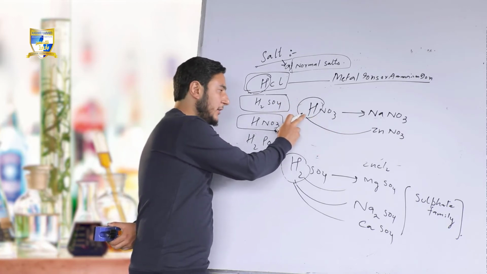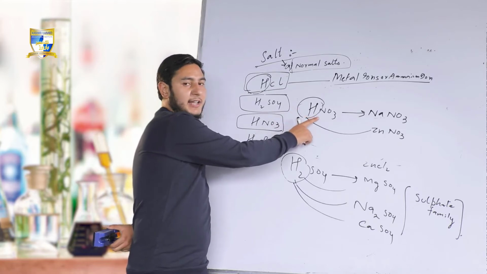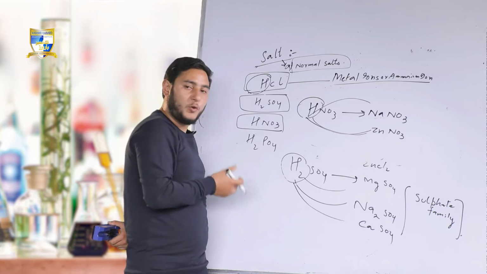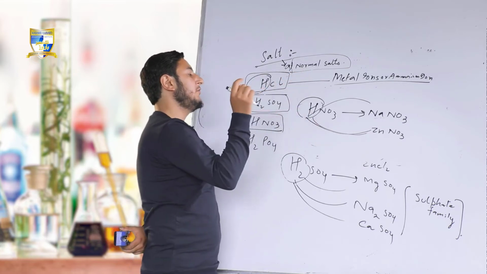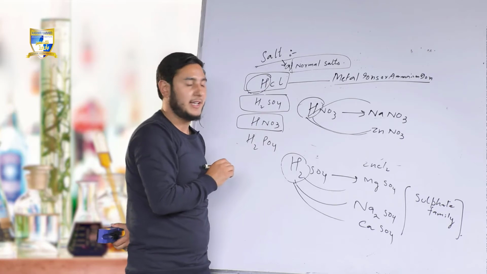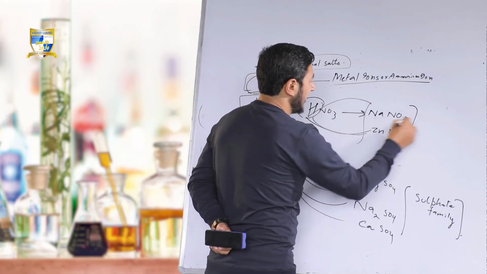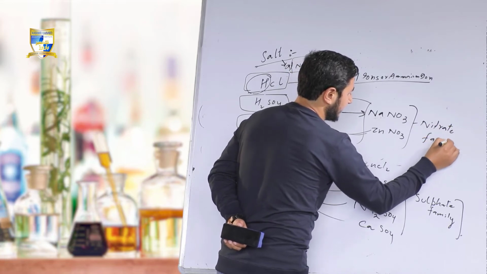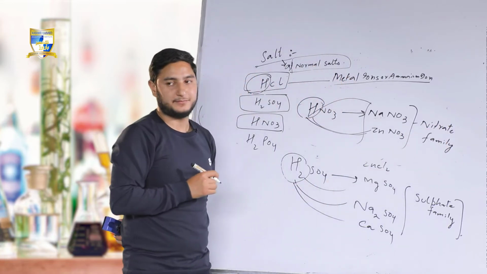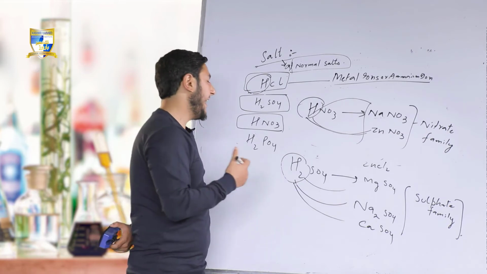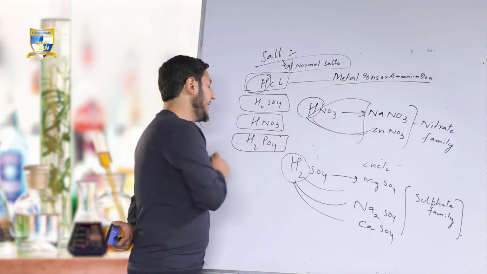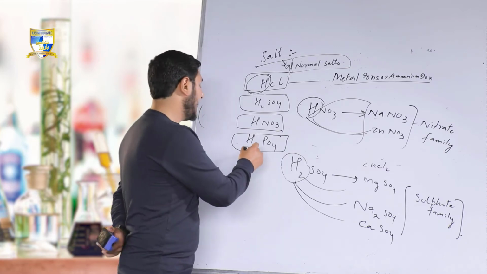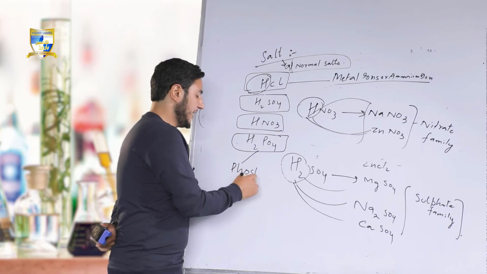I am replacing the hydrogen of nitric acid with some metal atom or metal ion. The salts so obtained are called normal salts, and there is now a family. If the salts are obtained from nitric acid, the family will be called the nitrate family. And if the salts are obtained from phosphoric acid, H3PO4, the salts will belong to the phosphate family.